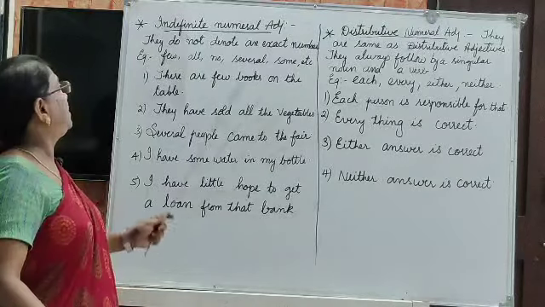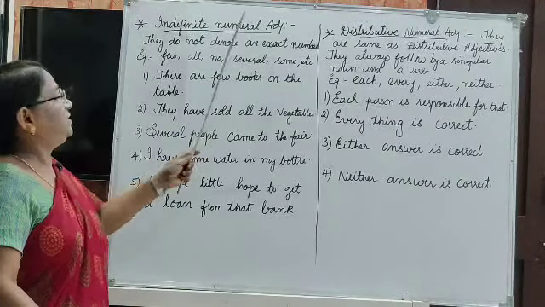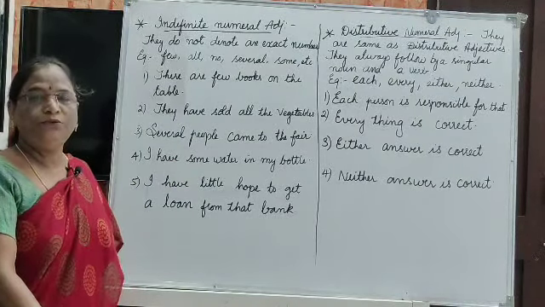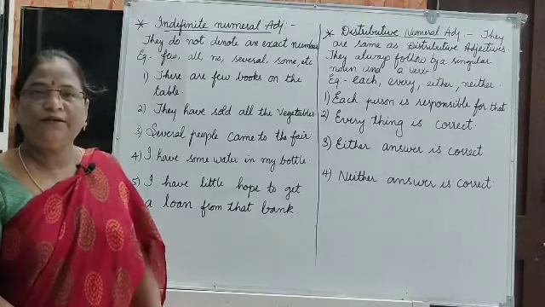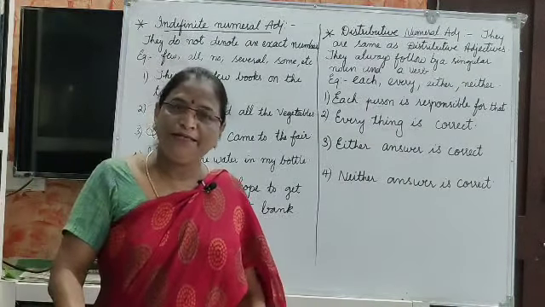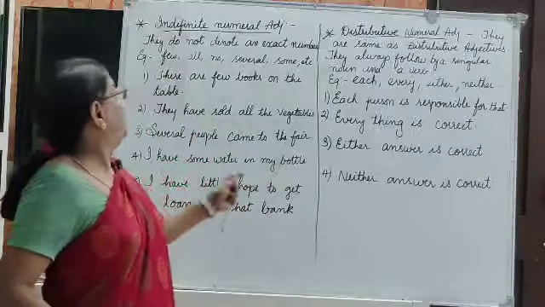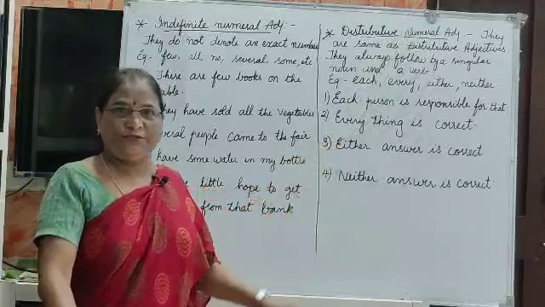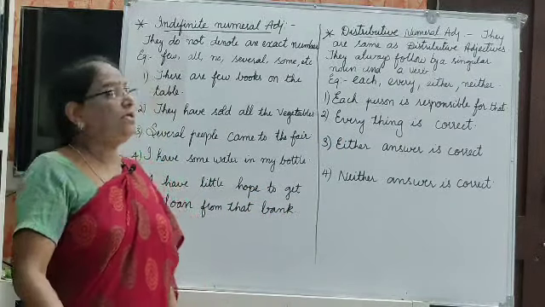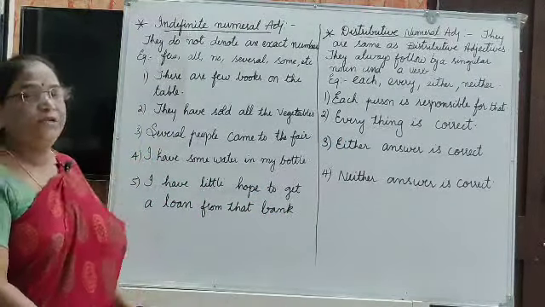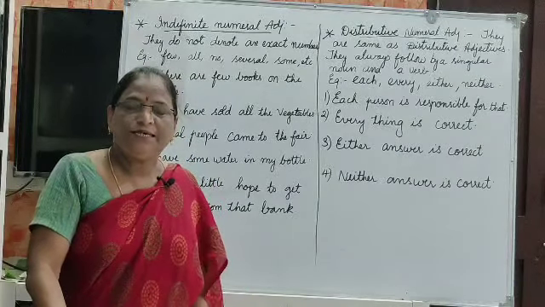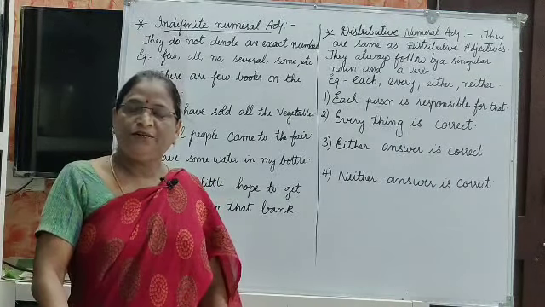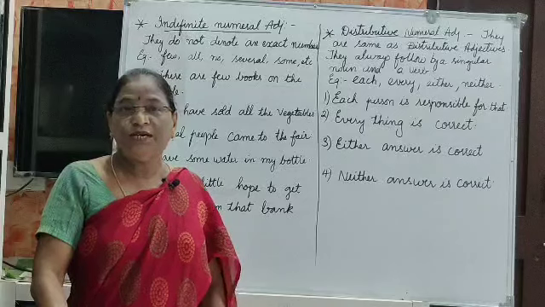Next one is indefinite numeral adjective. As I told you, these adjectives are divided. Numeral adjective is divided into 3 parts: definite adjective, indefinite numeral adjective, and distributive numeral adjective. So here in indefinite numeral adjective, the examples are some, few, all, several, not an exact number. It does not show the exact number.